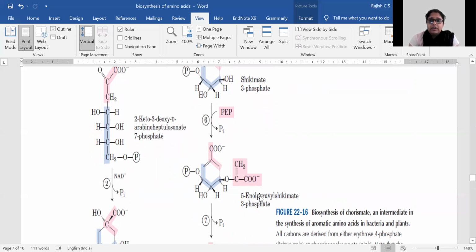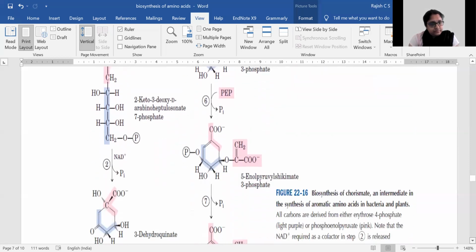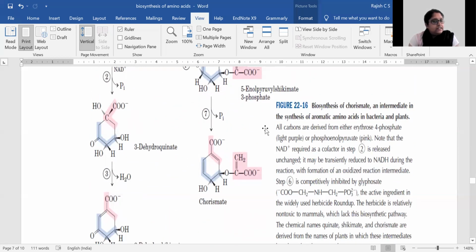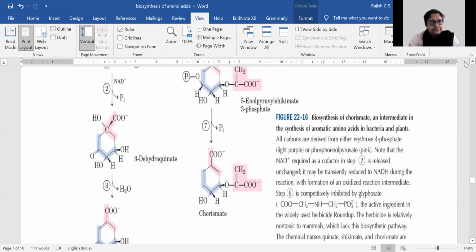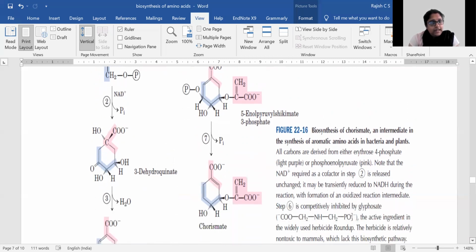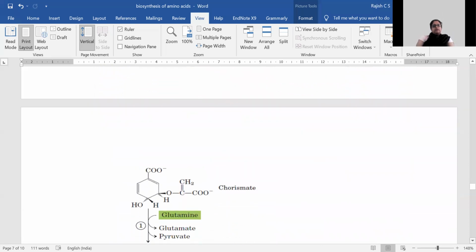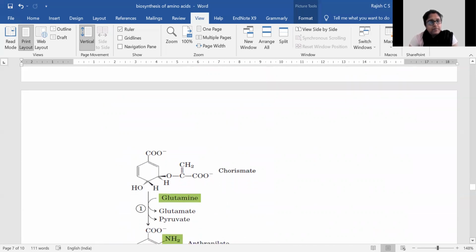Once this compound is formed, chorismate synthase will convert this into chorismate. This will also involve the removal of one inorganic phosphate group that is attached over here. This one will be removed and chorismate will be formed. So that is the final synthesis of chorismate.